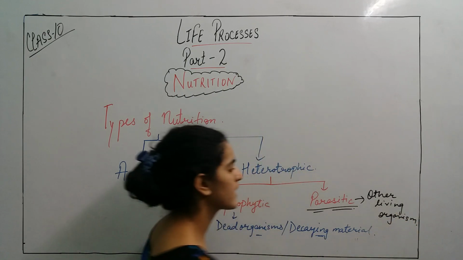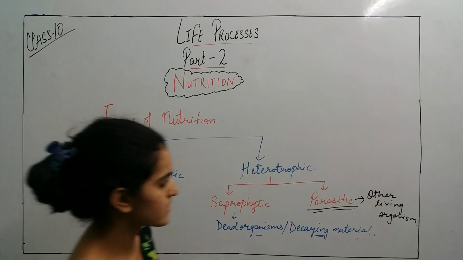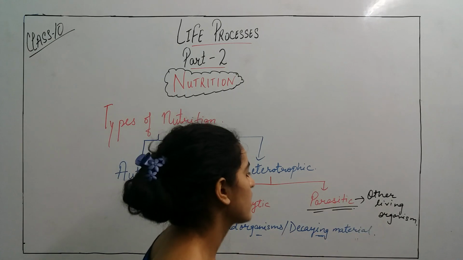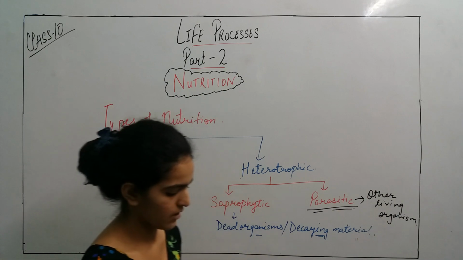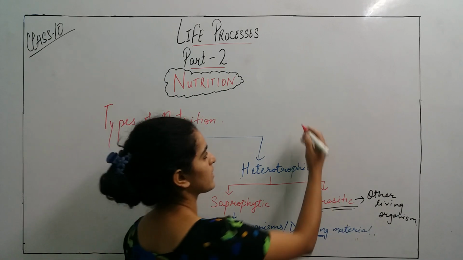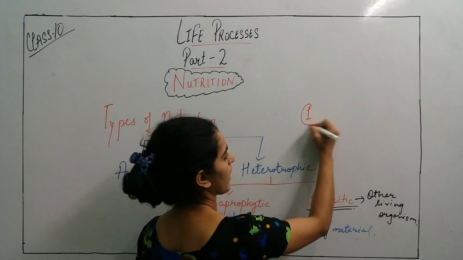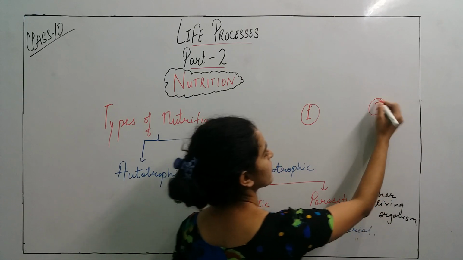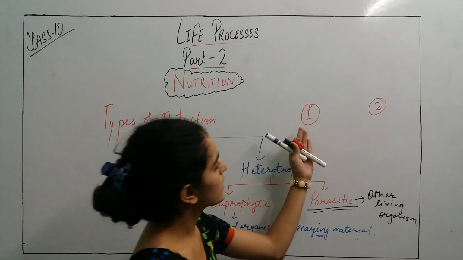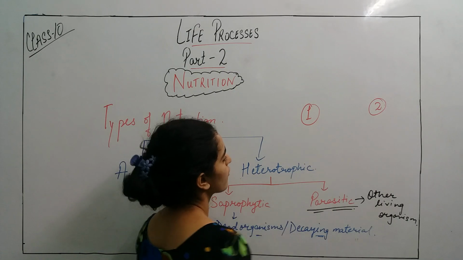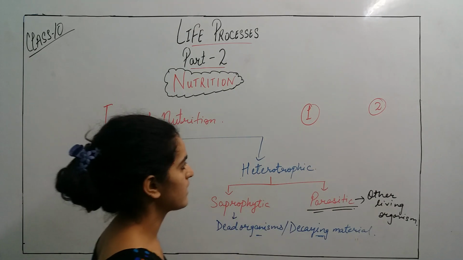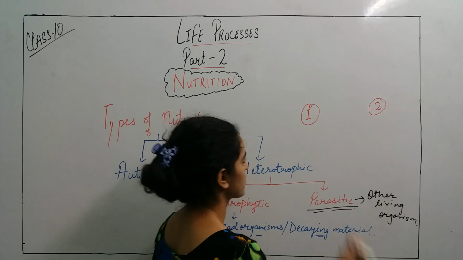And how does it take its nutrients from other living organisms? By living on that organism. For example, there are two organisms: organism number 1 and organism number 2. This one organism has the parasitic mode of nutrition.